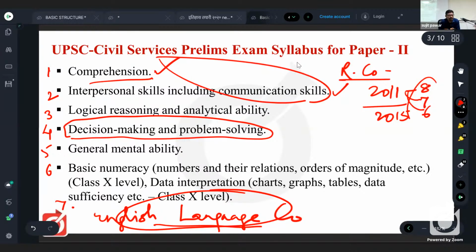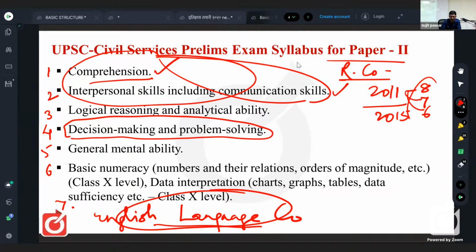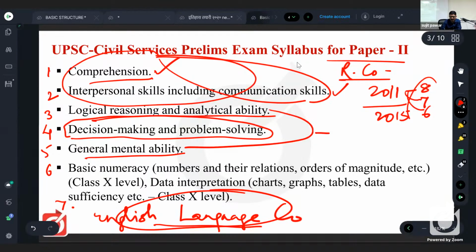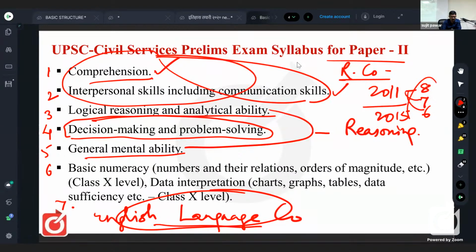So right now, this second paper's questions can be categorized in 3 points only. What are those 3 points? Comprehension of both types, that is comprehension and interpersonal skills, including communication skills, related to paragraphs. Then we have logical reasoning and analytical ability and general mental ability. These 2 points together are called reasoning, or you may say intelligence test. So these are reasoning questions.